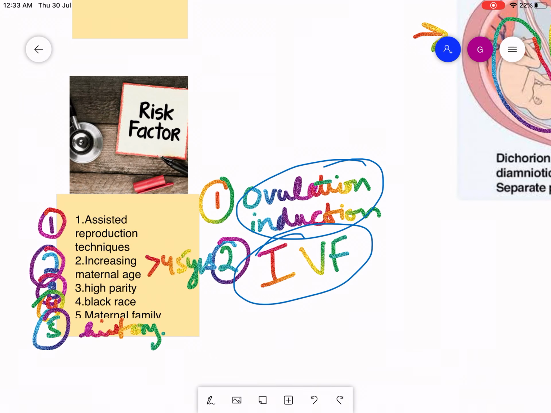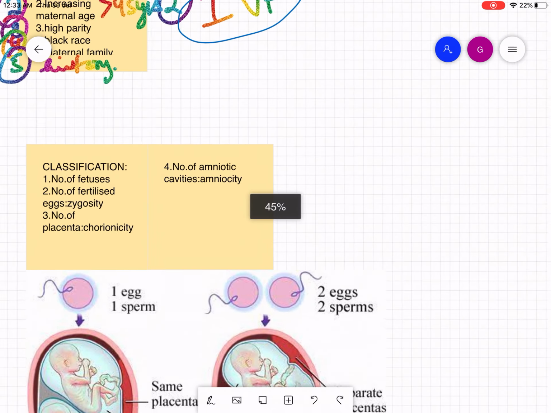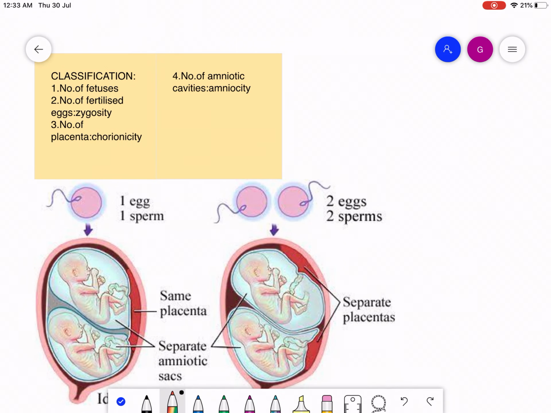Okay, now I am going to explain the classification of multiple pregnancy. We can classify multiple pregnancy on the basis of number of fetuses, on the basis of number of fertilized eggs, which is also known as zygosity, on the basis of number of placentas, which is also known as chorionicity, and number of amniotic cavities, which is known as amniosity. So what do we mean by fetuses, fertilized eggs or chorionicity?